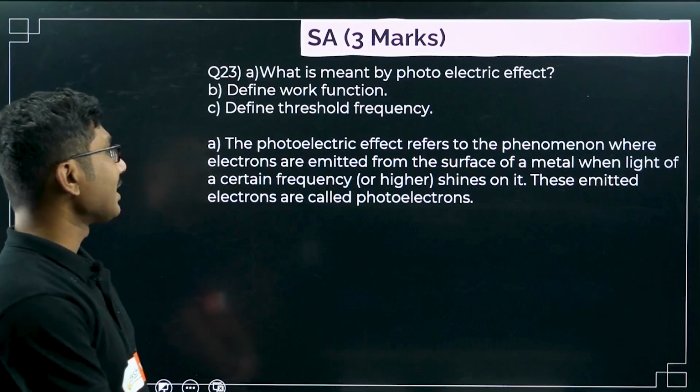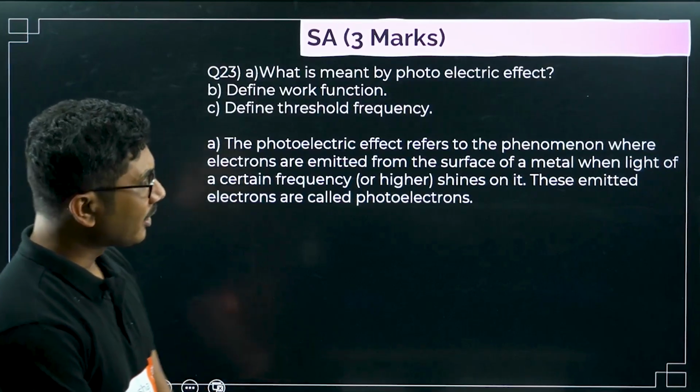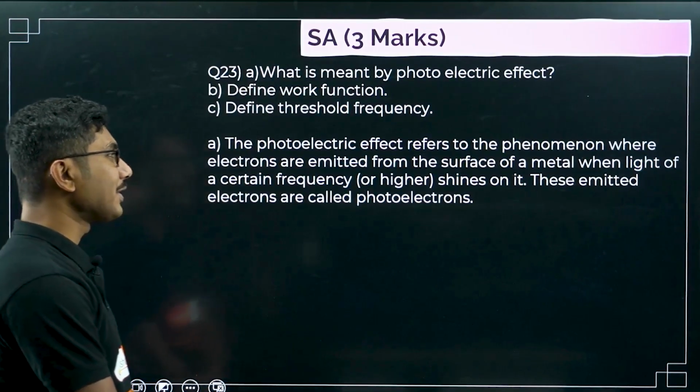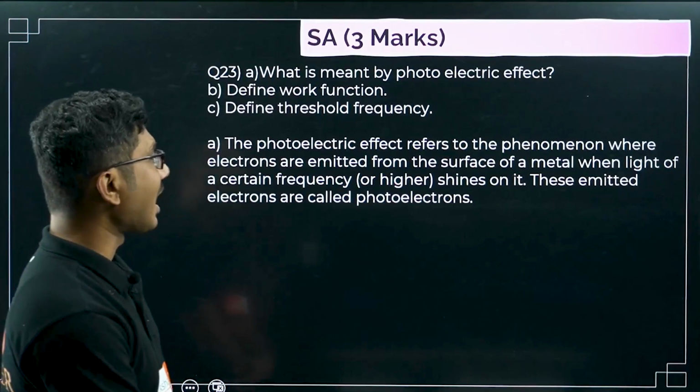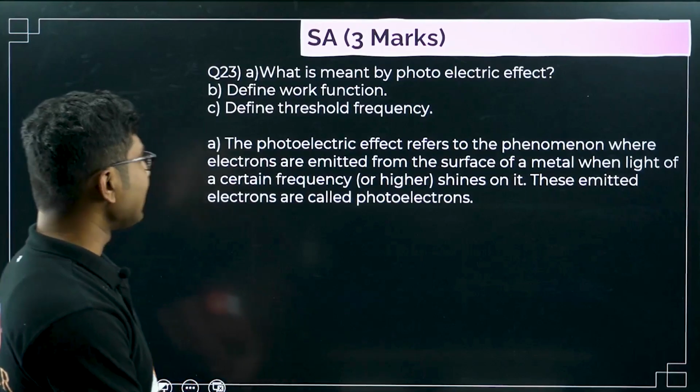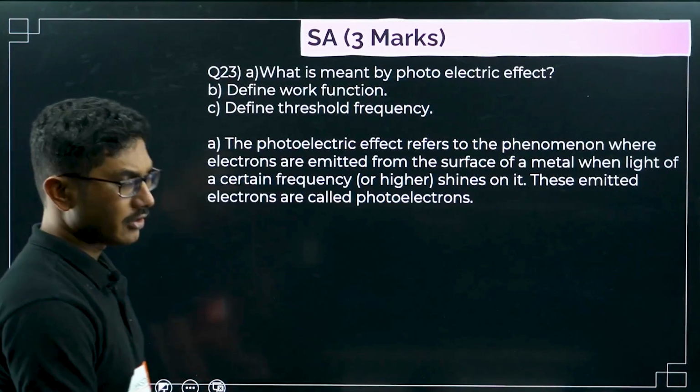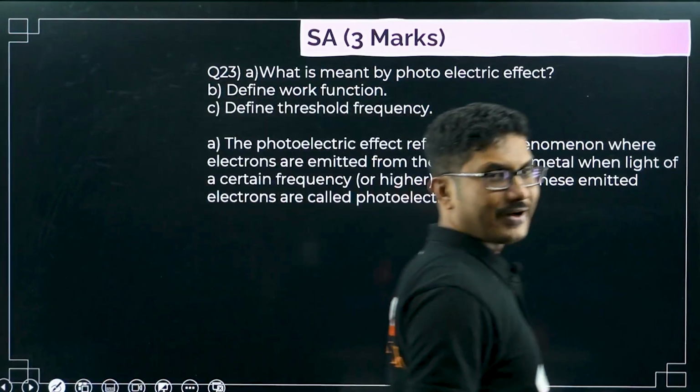The photoelectric effect refers to the phenomenon where electrons are emitted from the surface of a metal when light of a certain frequency or higher shines on it. These emitted electrons are called photoelectrons. Very interesting, right?